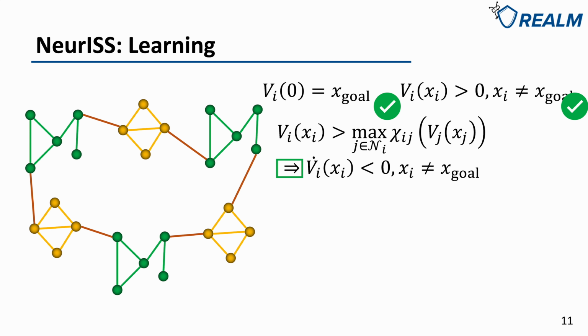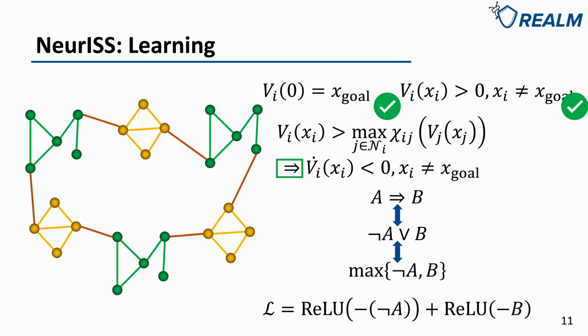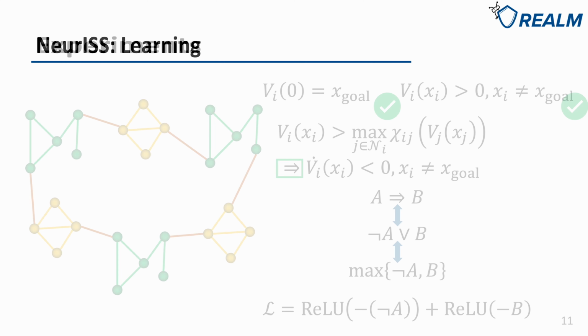This implied condition can be written as A implies B, which is equivalent to negative A or B, which is also equivalent to the maximum of negative A and B. To make the max of negative A and B true, we can directly minimize a loss of this form, which will punish the violation of negative A and B. In this way, we solve the problem of encoding the implied condition in training. We can then train the neural ISS level functions and the neural controllers jointly to get a stabilizing decentralized controller.